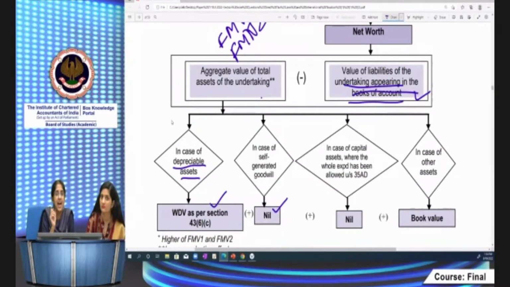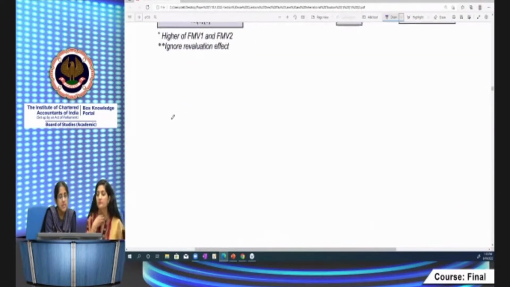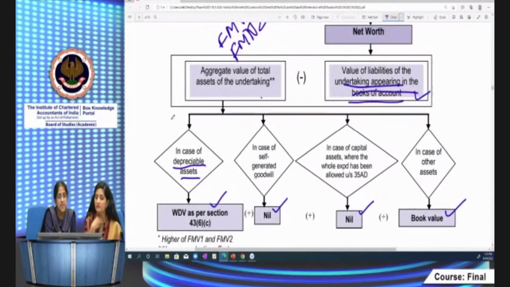However, expenditure on land, goodwill, and financial instrument is not allowable. These three are not allowable. All other capital expenditures are fully allowable. If the business of the undertaking which is sold on slump sale is a specified business wherein 35AD deduction is allowed, in respect of that asset, you have to take the cost as nil. And in case of any other assets, apart from these three, you have to take the book value. So this is as far as cost of acquisition is concerned. And then revaluation effect has to be ignored. No effect has to be given for revaluation.